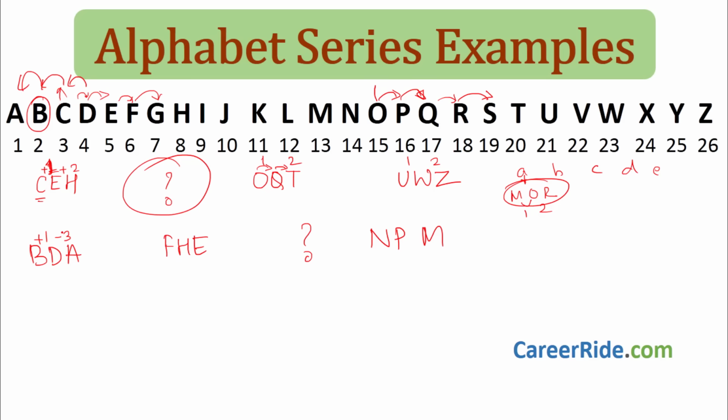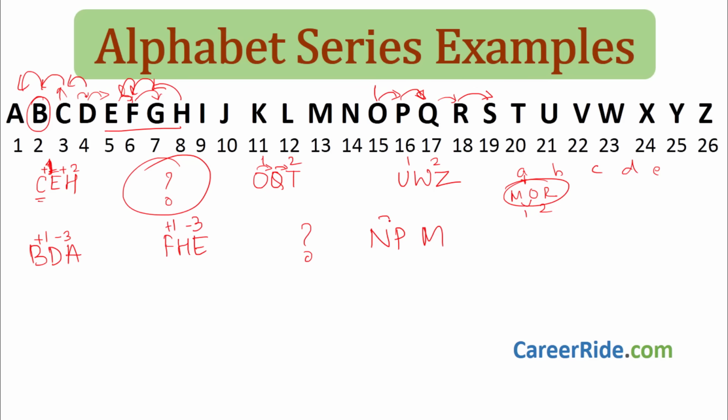So between D and A the difference is -3. D to A, when we go 3 places back we will get A. Same way over here, F, G has been skipped, so +1, and directly we get H. Now H to E, again look at the table, E and H, 1, 2 and 3, again -3 skip.